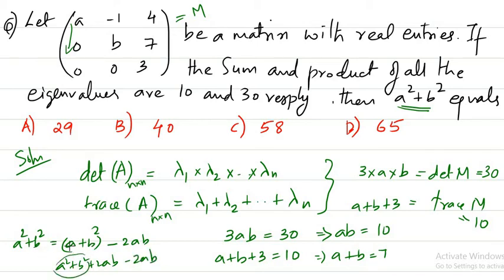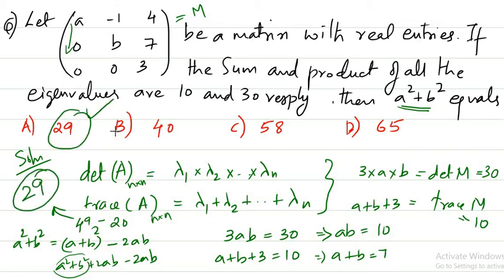So this is correct. A plus B is 7, so 7 square is 49 minus 2 times AB. AB is 10 here, so 2 times AB means minus 20. So what is this value equal to? 29. So in this question the correct answer is option A. These are the two identities you must keep in mind for doing this kind of problems.